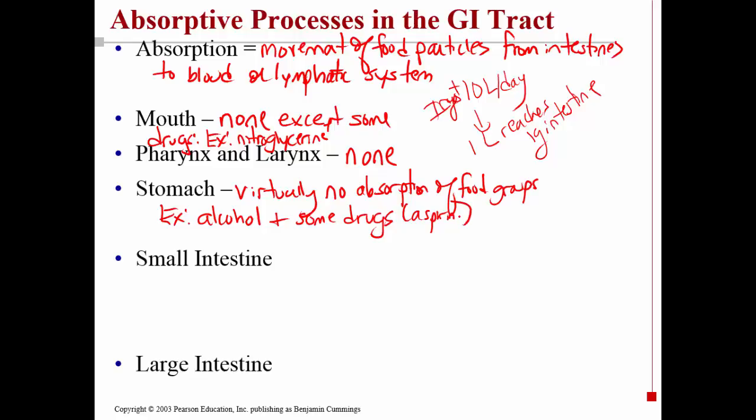So let's continue on. After the stomach, we reach the small intestine. What's absorbed here? Well, as you might guess, most substances. So just about everything is absorbed here. For example, 95% of water is absorbed in the small intestine.